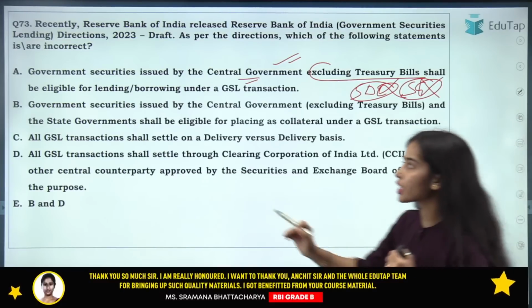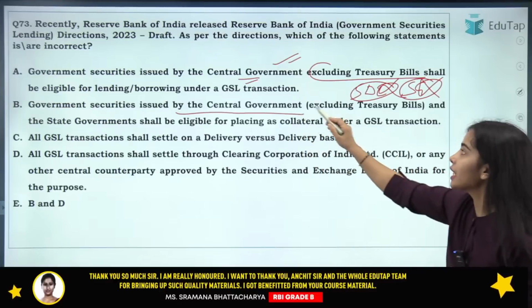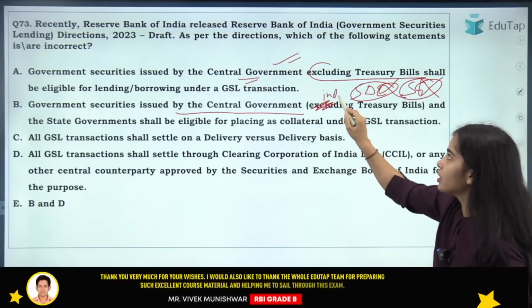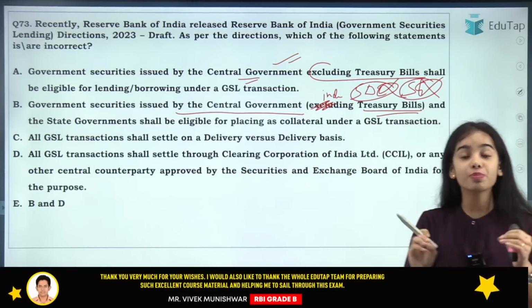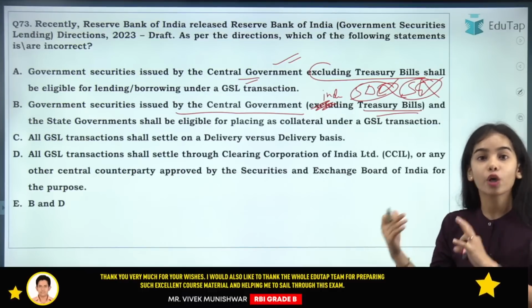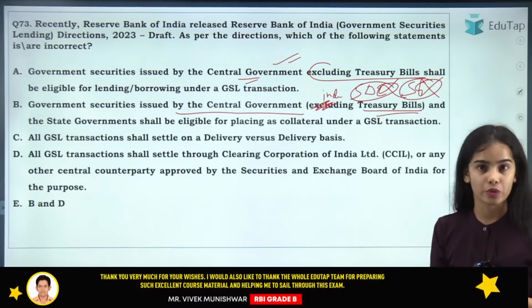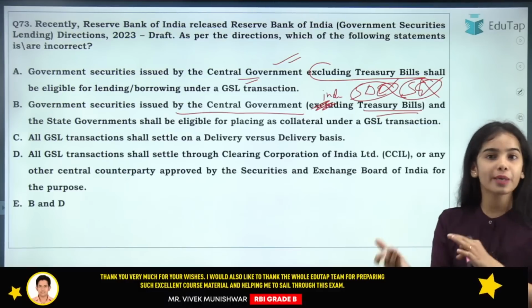But the government securities issued by the central government, including the treasury bills, and the state government securities, are eligible for being kept as collateral in the lending and borrowing process. In the lending process, you have to keep the collateral.